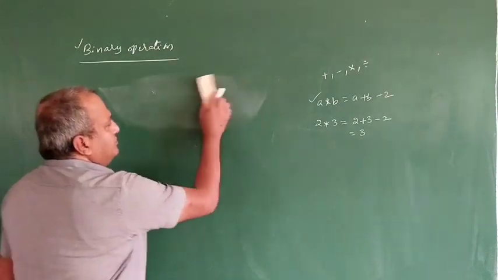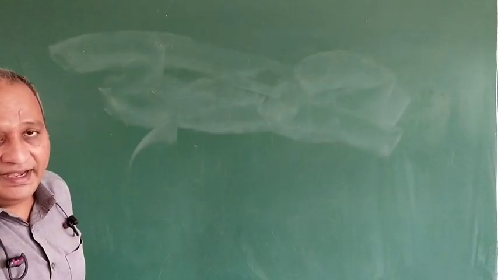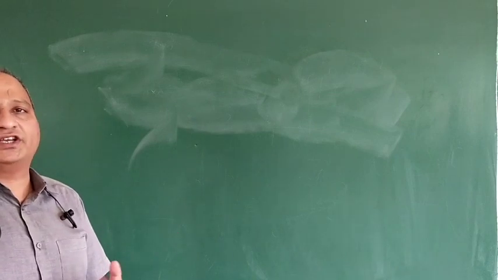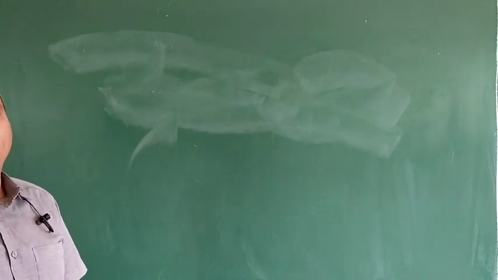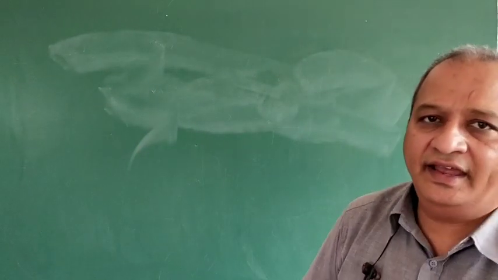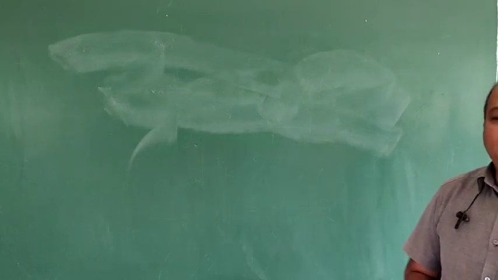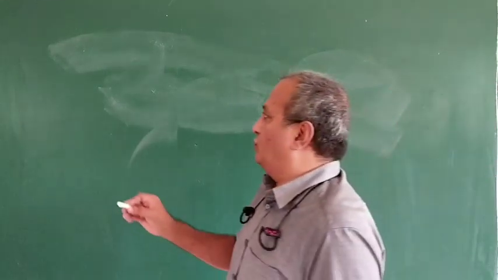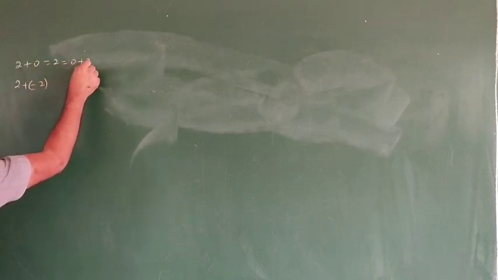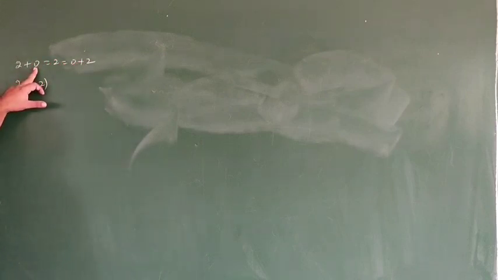Now, on plus, minus, into and division, we have the closure axiom, associative axiom and commutative axiom, existence of identity, and existence of inverse. For example, if you take 2, minus 2 is the additive inverse. And 2 plus 0 is equal to 2, which is equal to 0 plus 2, so 0 is the identity with respect to addition.